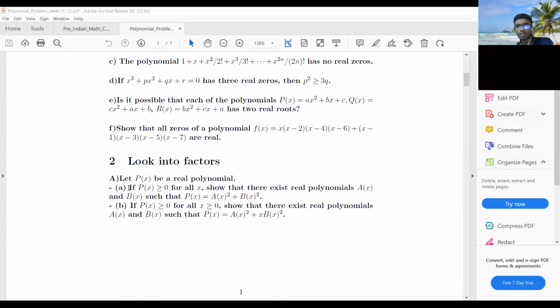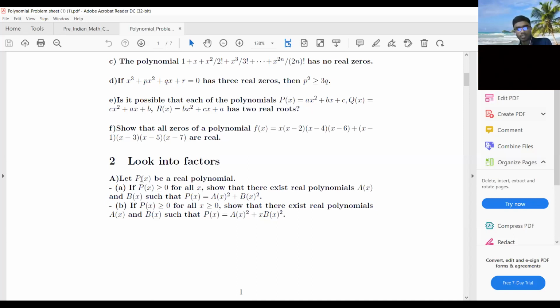You need not find it out separately. If it is given, you can just look into the polynomial and check the coefficients. If the coefficients are complex numbers, we say complex number coefficients. Both of these problems are taken from that camp of 2019, because I attended that camp in 2019. So this is the problem.